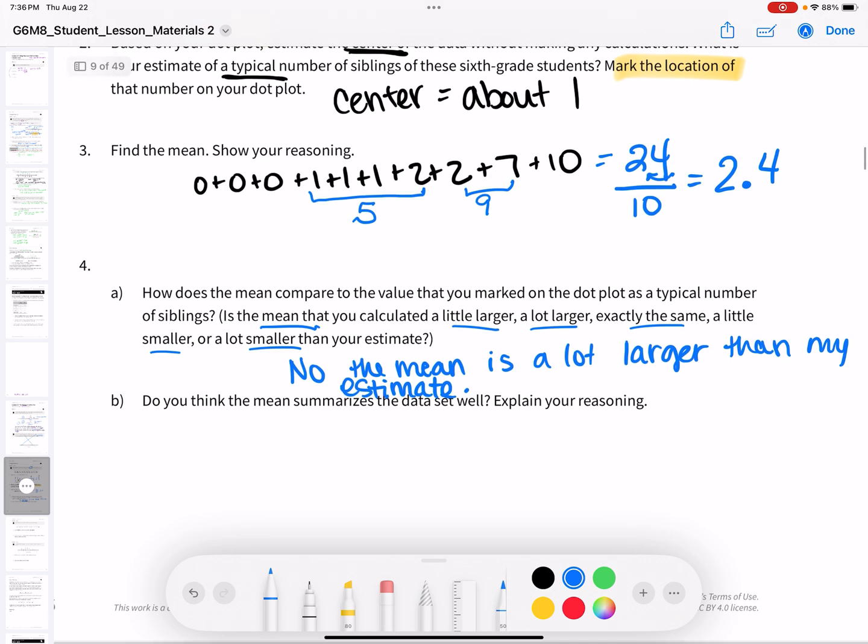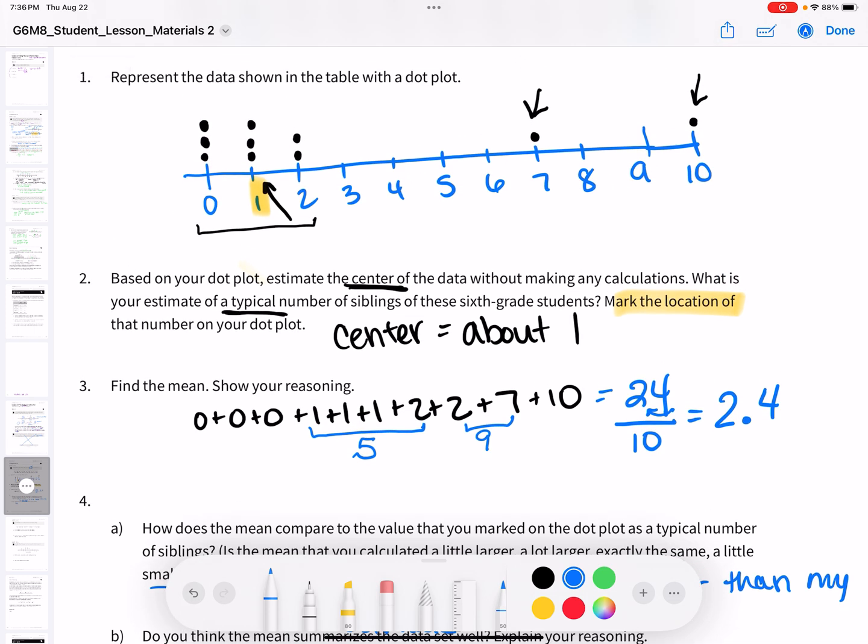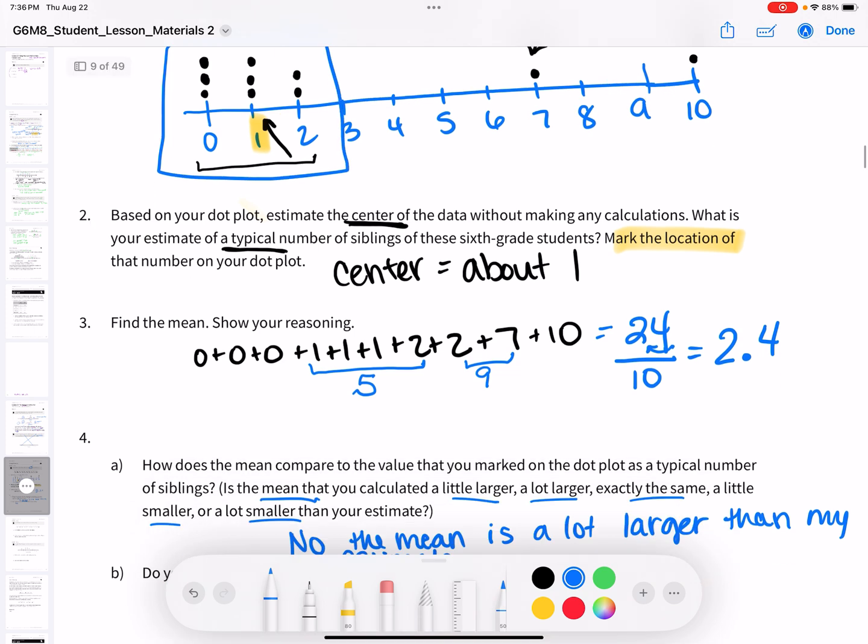Do you think the mean summarizes the data set well? Explain your reasoning. I don't think that it summarizes it well. So I'm going to say no, it doesn't. 8 out of the 10 dots are down here between 0, 1, and 2, right?